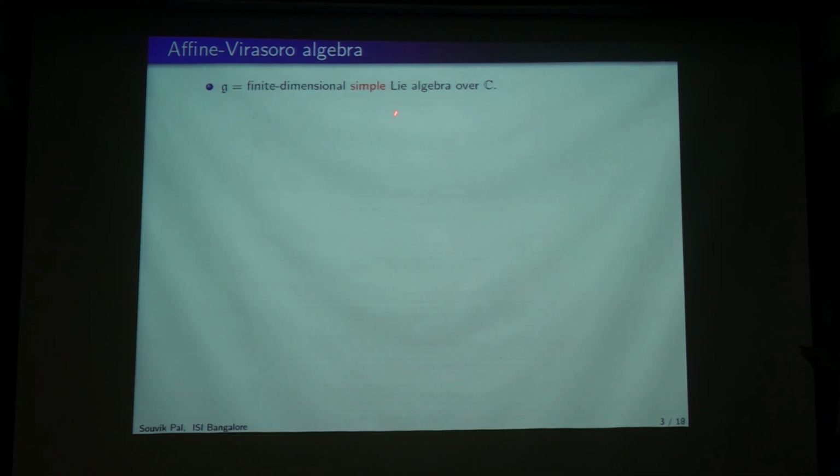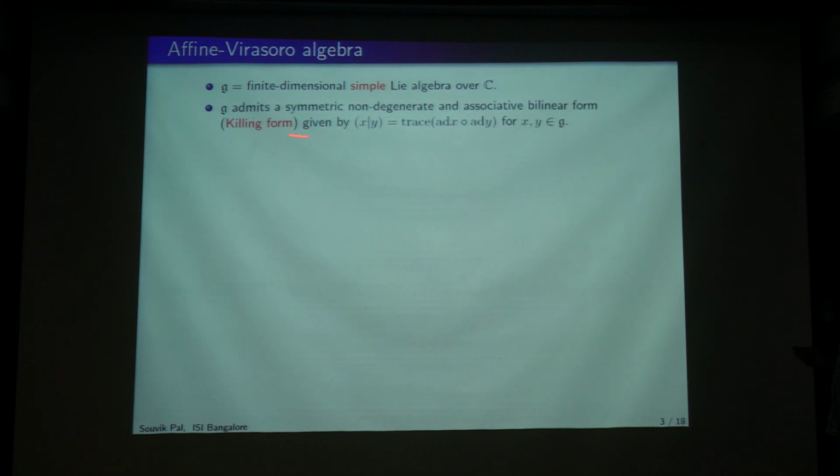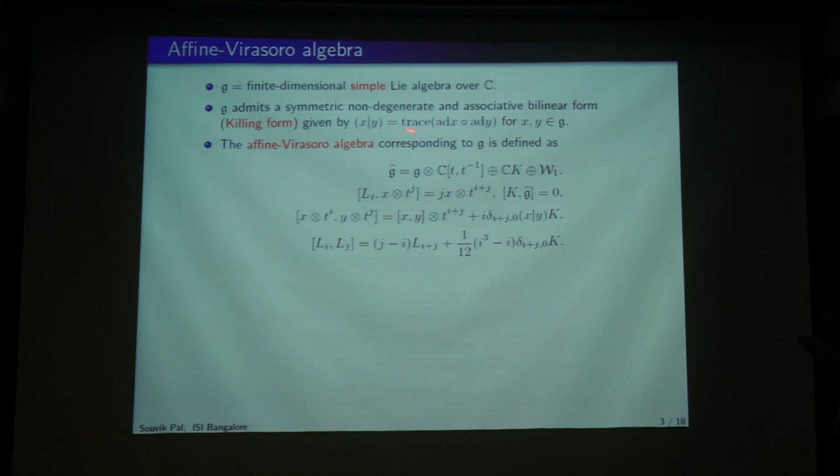G is a finite dimensional simple Lie algebra, everything is over C for me, and it admits a symmetric non-degenerate and associative, or G invariant, bilinear form, which is the Killing form given by this prescription. Then the affine Virasoro algebra can be defined in the following way. The first two terms are the affine Lie algebra, and the next two terms are the Virasoro algebra. We just fuse them together, that's it.